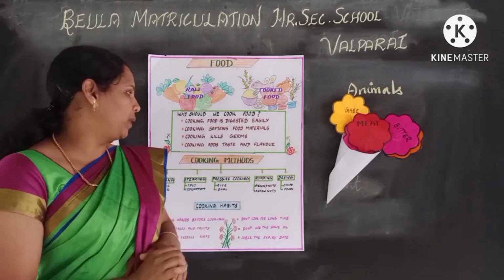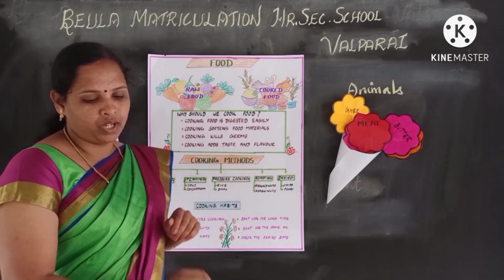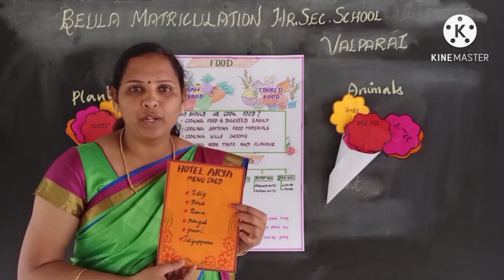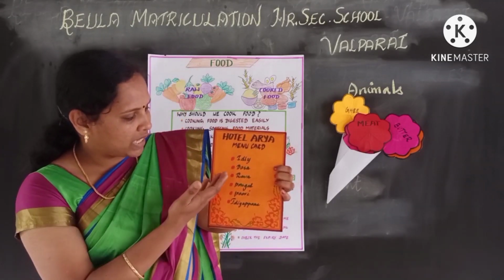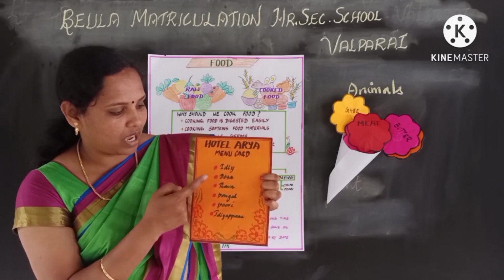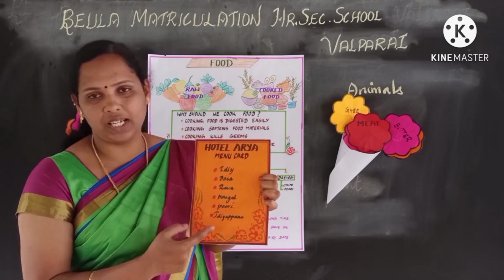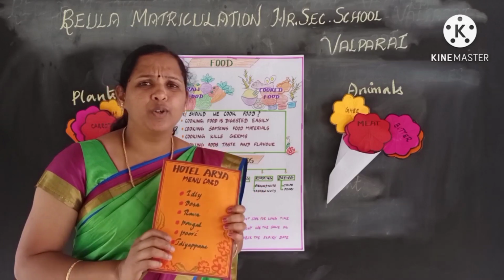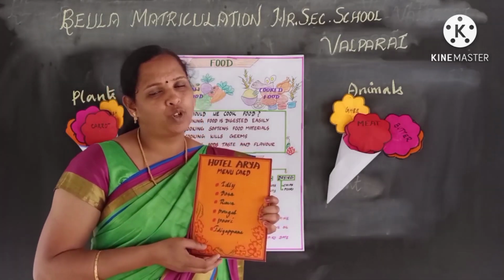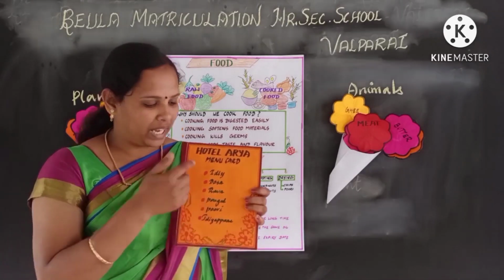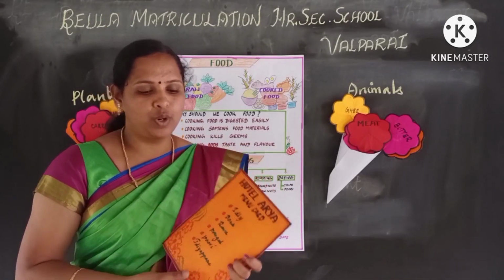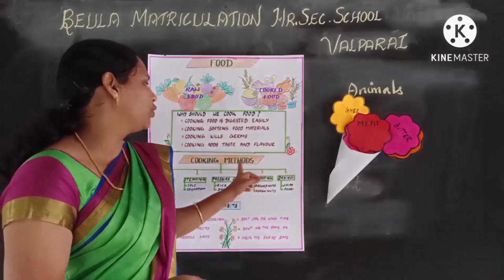So the next topic is cooking methods. See children, here I have a menu card in my hand. Do you all know a menu card? Do you see the food items present in the menu card? Idli, dosa, rava pongal, puri, idiyappam. Children, do you think that all these food items were prepared in the same method? No, definitely not. Each and every food is processed using different methods. Now we are going to see the types of cooking methods.